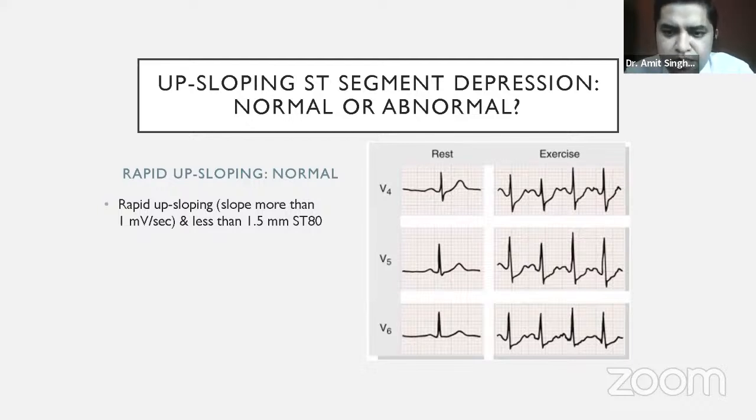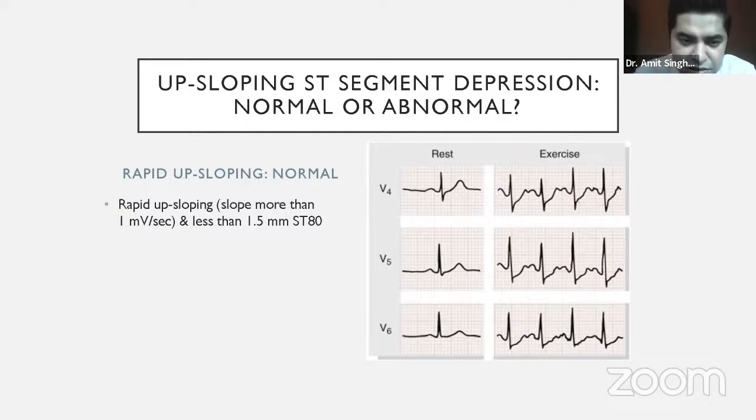So it is, in simple terms, what we have to see is the rapidity of that upsloping ST segment depression, whether it is rapidly upsloping or whether it is slowly upsloping. So if we can see the graph, this is what a rapidly sloping looks like.